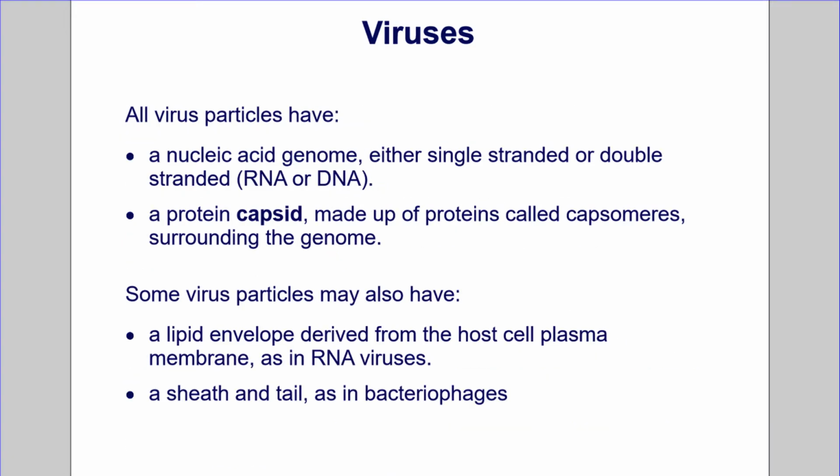All virus particles have a nucleic acid genome, either single-stranded or double-stranded, RNA or DNA, and a protein capsid, made up of proteins called capsomeres, surrounding the genome. Some virus particles may also have a lipid envelope derived from the host cell plasma membrane, as in RNA viruses, and a sheath and tail, as in bacteriophages.